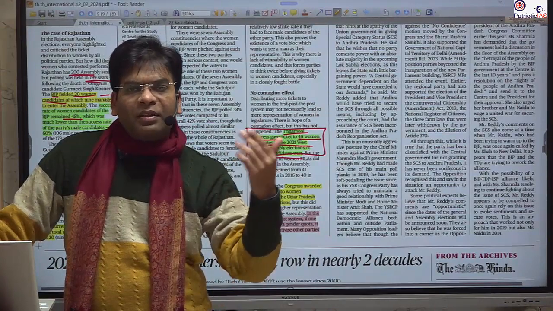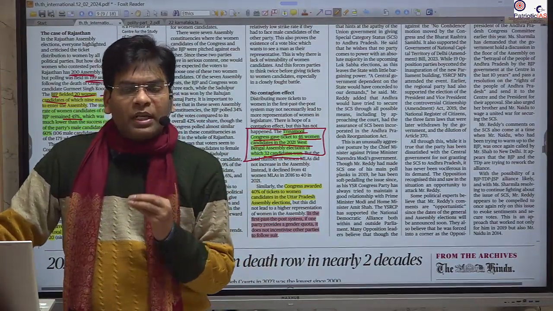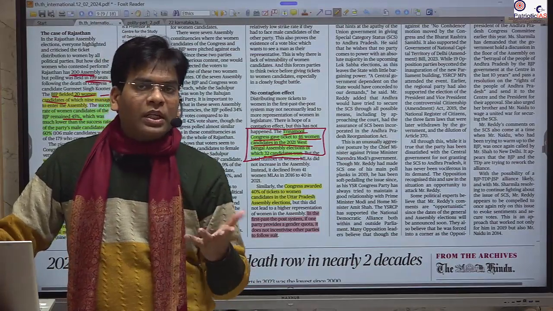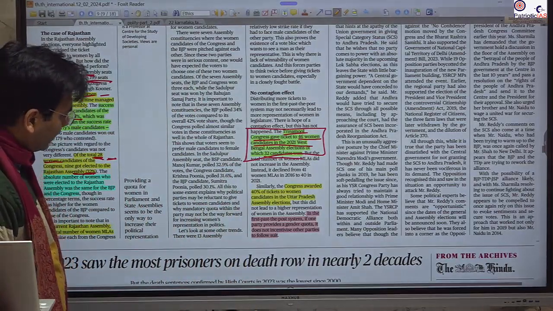They will enjoy it if women candidates get defeated. So they will think that yes, it is good that our decision was good, that we gave tickets to a low number of women candidates.